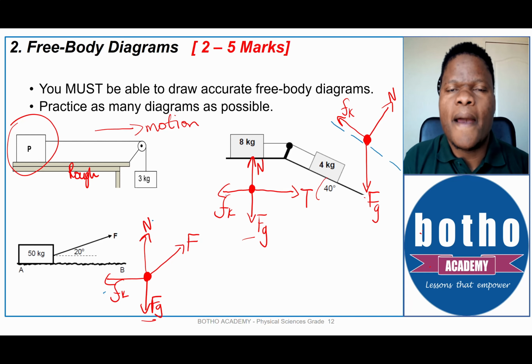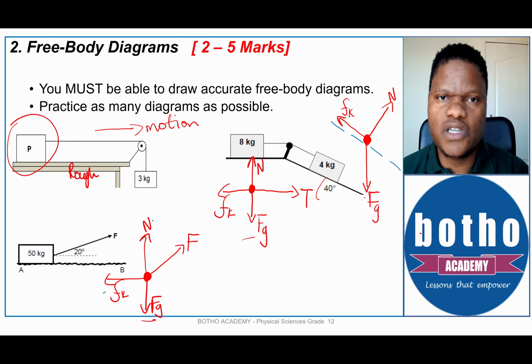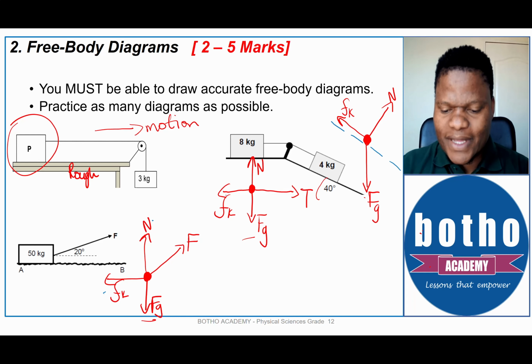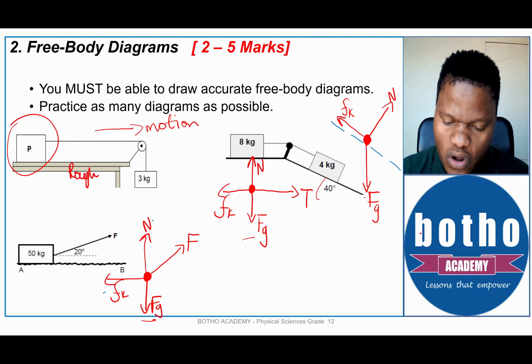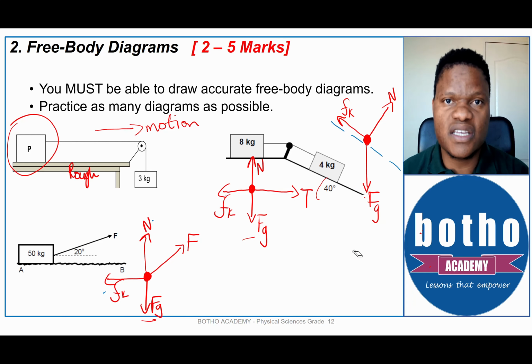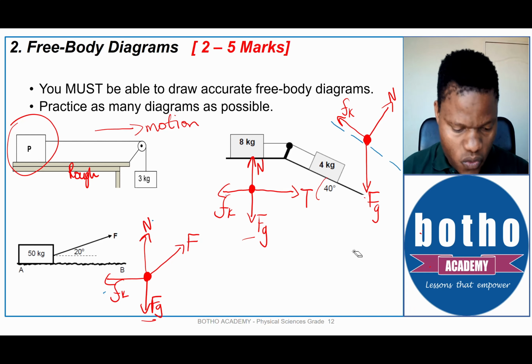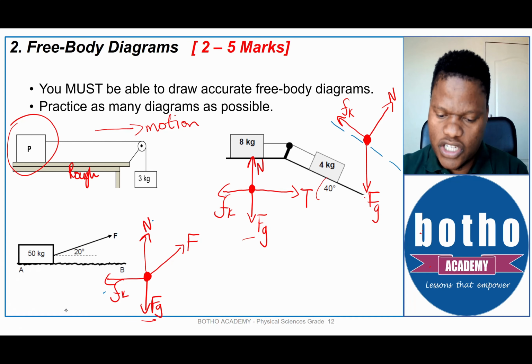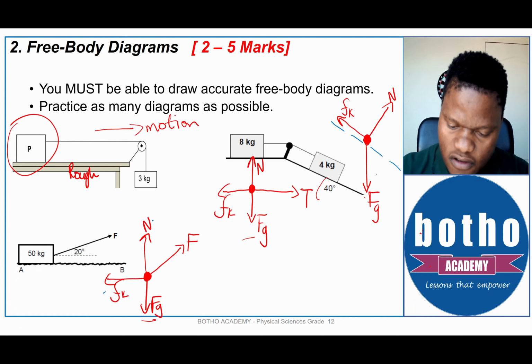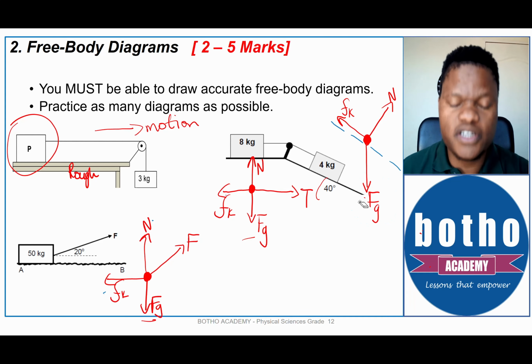So this would be a 3-mark question in terms of the drawing of all the forces acting on the 4 kilogram block. But remember, again, just like we did with the 50 kilogram block on the bottom left of our screen, there are calculations that might be requested of you, in which, because the force of gravity is not in line with the frictional force and the normal force, you would then have to resolve this force of gravity into its components. Again, this is a topic we've covered intensively in one of our previous lessons. Okay, let's look at this one. In terms of calculations, you would then have to break down the force of gravity, or the weight, into its components. It has 2 components.